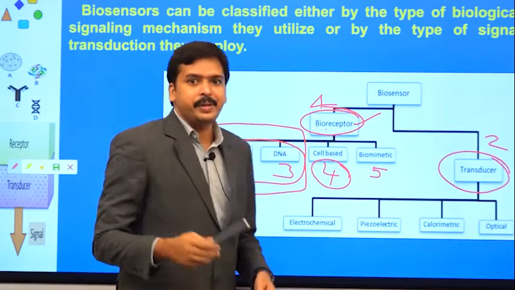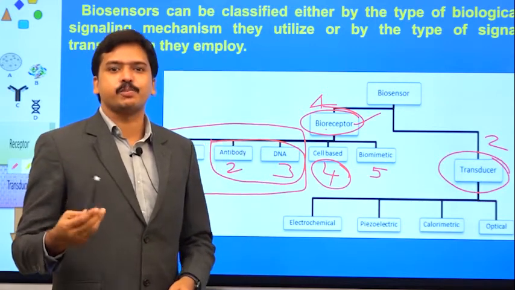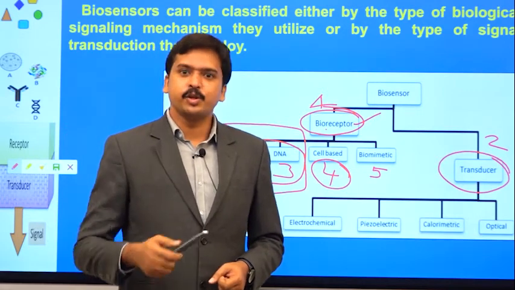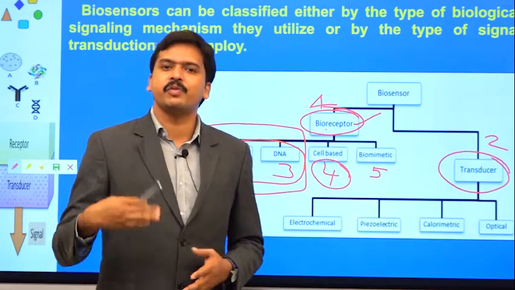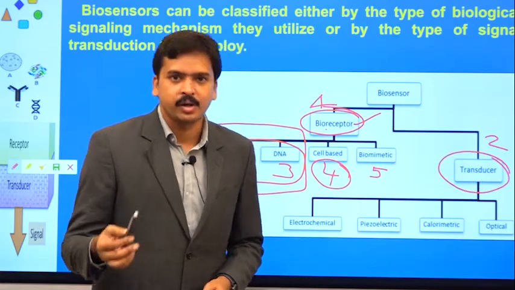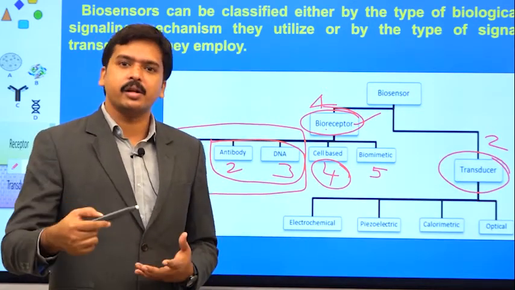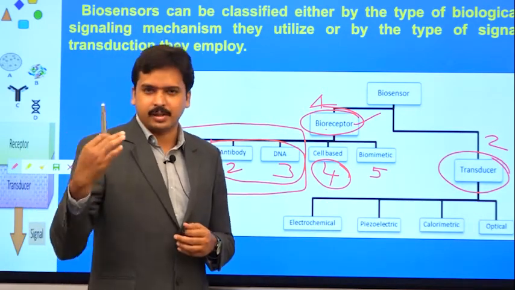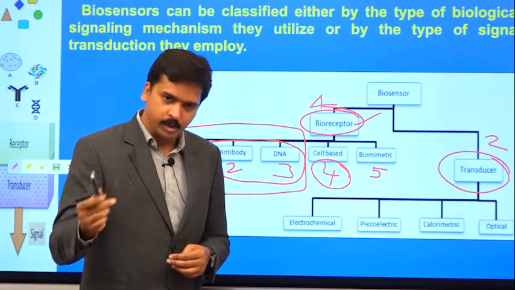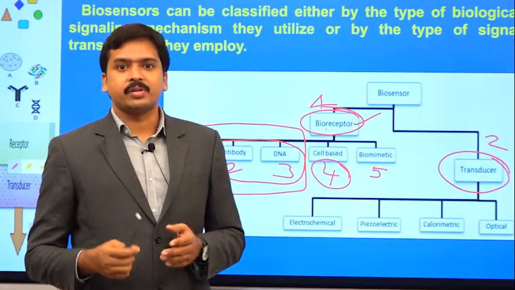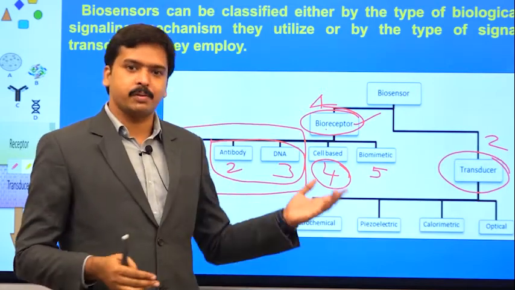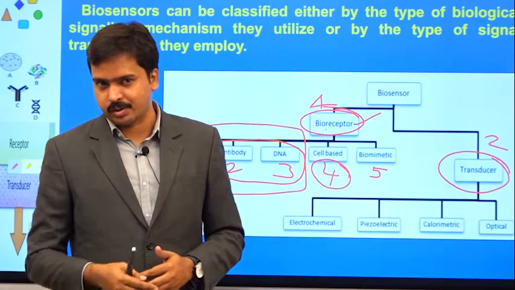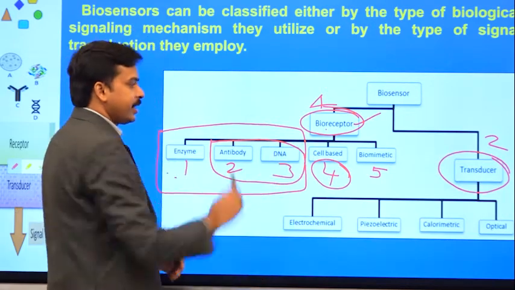Whereas a cell, being a living thing, when you expose it to an analyte, its response is very dynamic. You need not be very accurate or specific about what kind of analyte you are giving or what your target analyte is. In general, you expose it to the cells, though there are certain aspects like genetic engineering which we need to look into before we choose a cell. But a wide range of analytes can be exposed and you can get a wide range of responses with varying concentrations. So the other category is cell based.